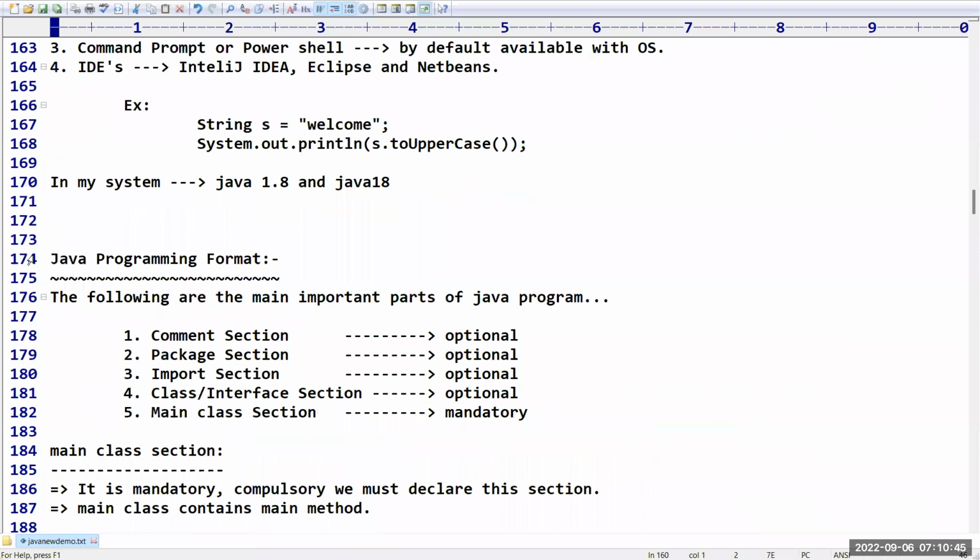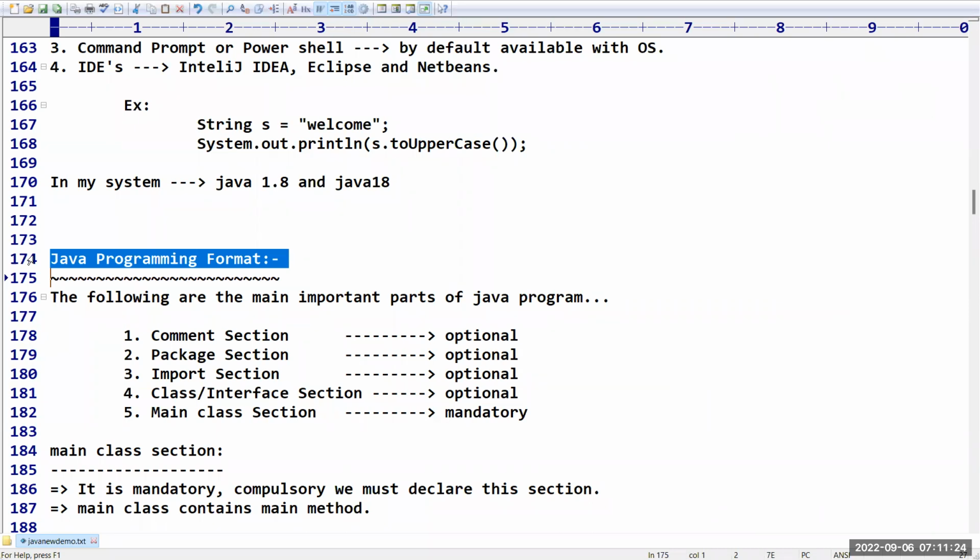So if you take any Java programming format, how many parts will be there in that Java programming format? Totally 5 parts are there, sir. Comment section, next and after that, package section, import section, class or interface section, at last main section. But among these, which is important? The main class section is important, because in the main class section only we are going to write our main program. The remaining things we are going to get in our upcoming sessions. One by one we will see, don't worry at all, sir.